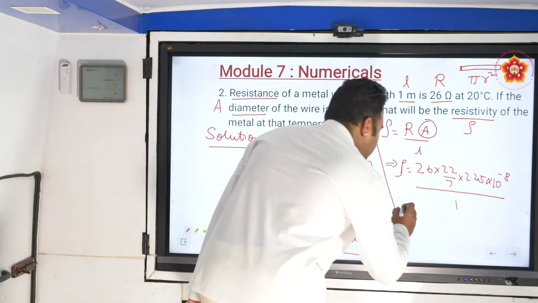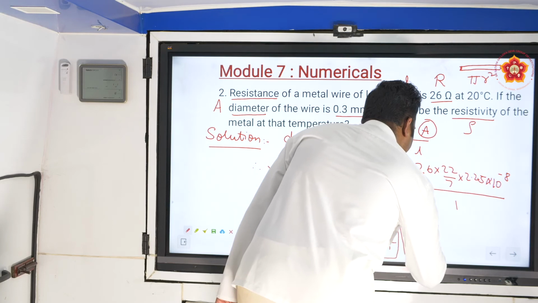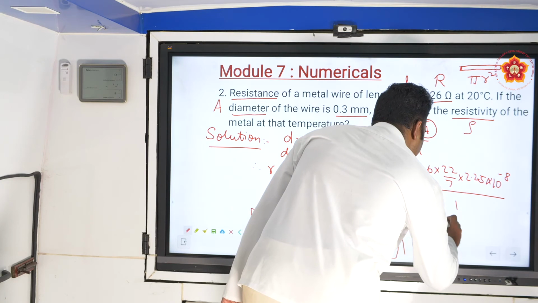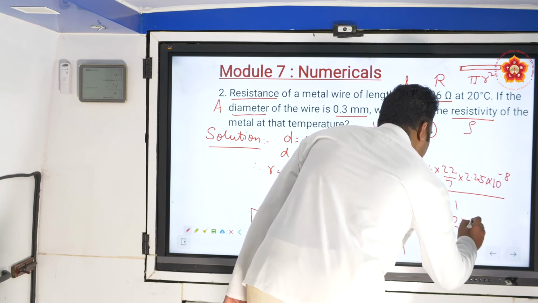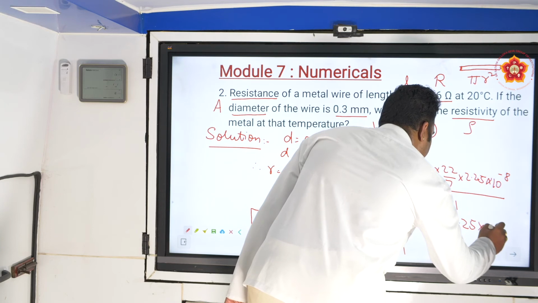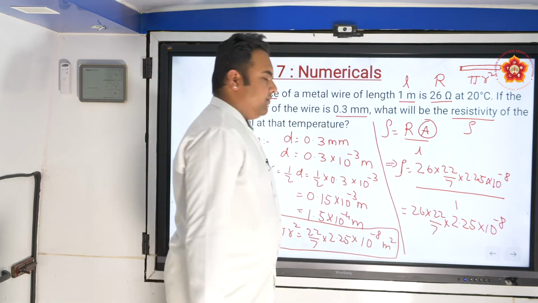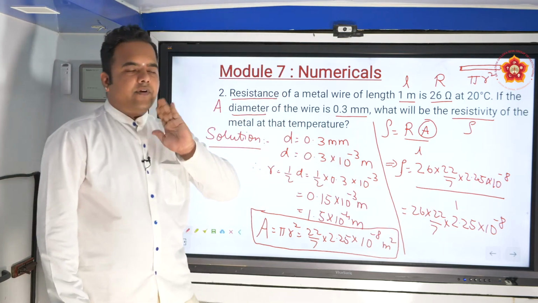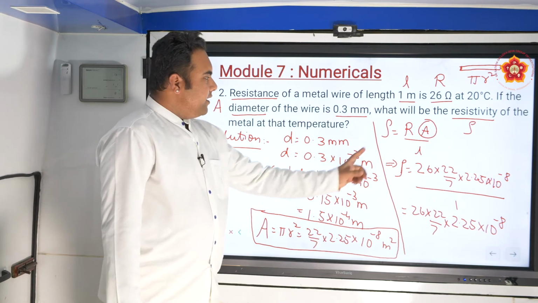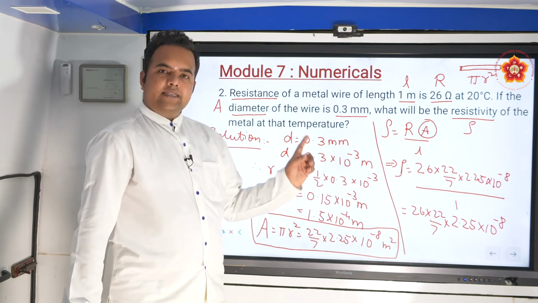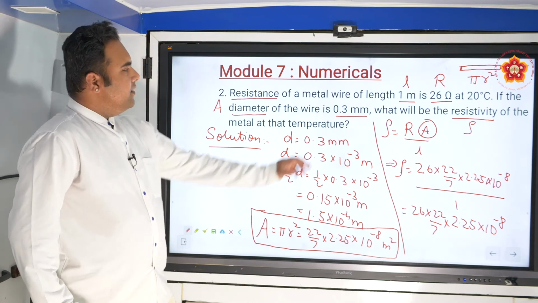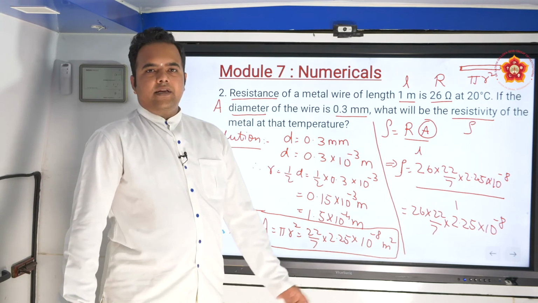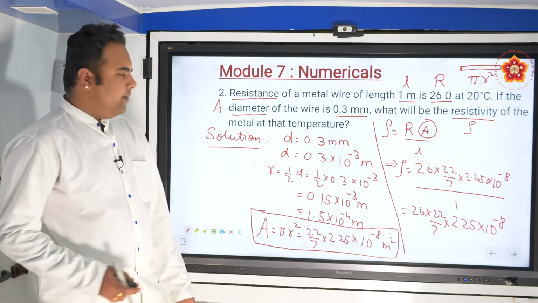Carefully, if you substitute and simplify, we get 26 into 22 by 7 into 2.25 into 10 to the power of minus 8. Once we do the multiplication and express it in the final form, we can find the value of the resistivity of this metal of the given dimensions. So you can calculate this and find out what the resistivity will be.